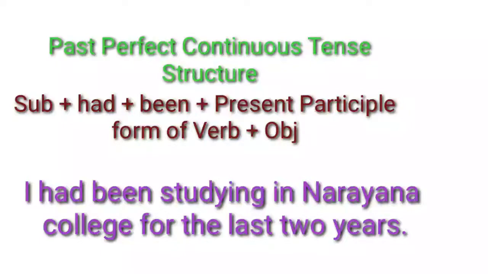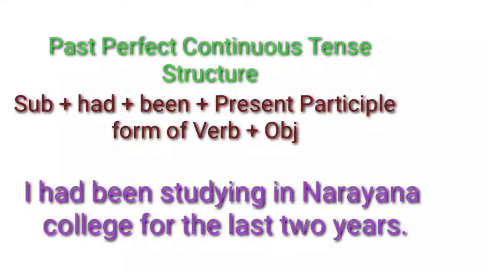Here also we have to use, whenever we use the word perfect, we have to use the word had. Here's past perfect, so we have to use had. If it is present perfect, have or has. But for past perfect, we have to use had. And been is also one of the be forms. Then present participle form of verb. It's again ing form of verb plus object.